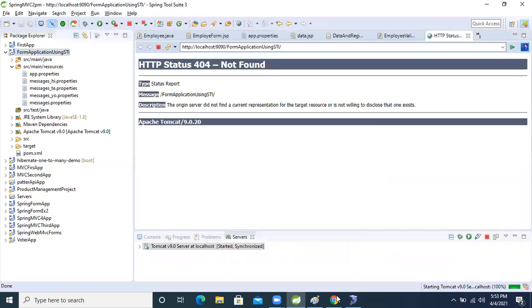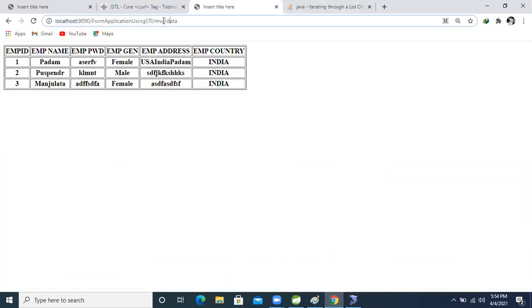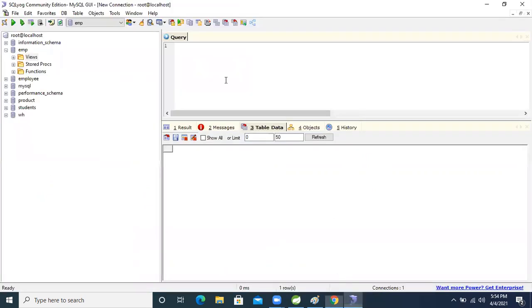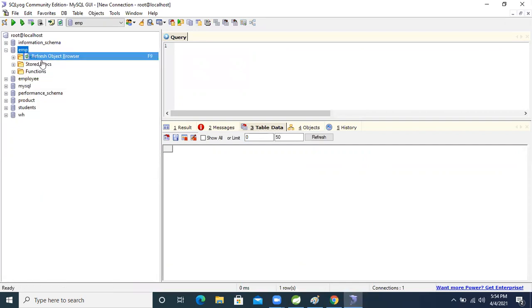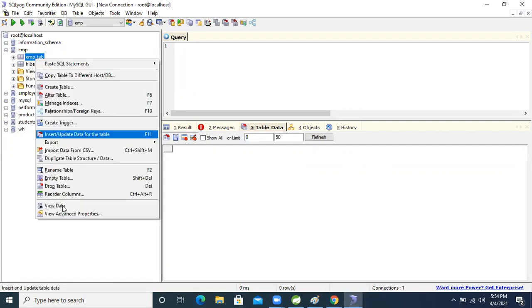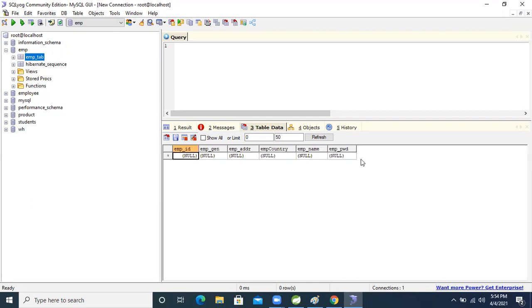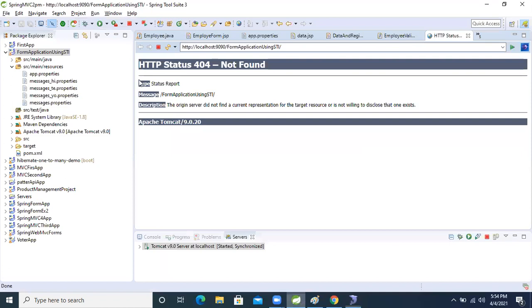Okay, come to the browser. First, we will fill the data in the database, because there is no data right now, just the table. Refresh this one. There is only one table, the employee table, and all fields are empty. So what we will do now, come here.